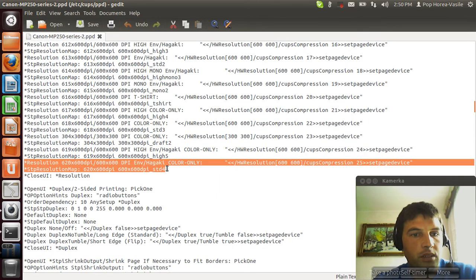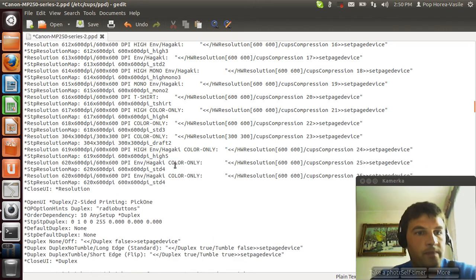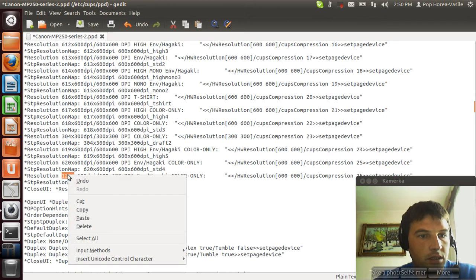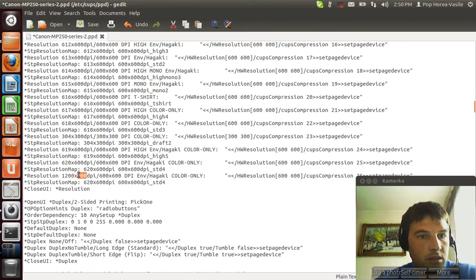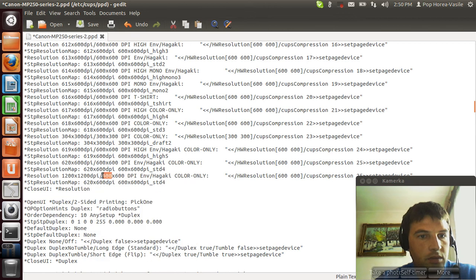You have to copy those two lines, paste them, and replace the 600 dpi with 1200. You have to replace all the 600.